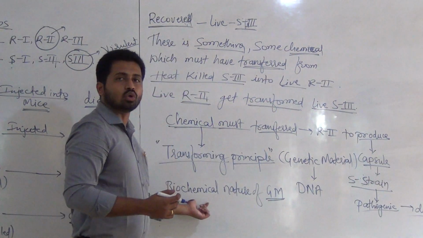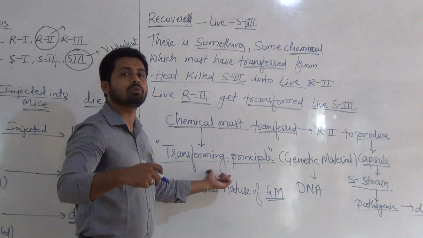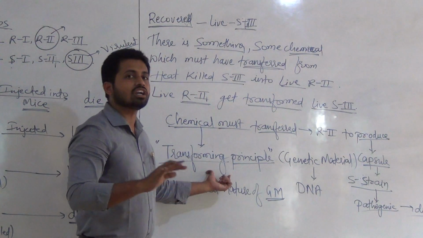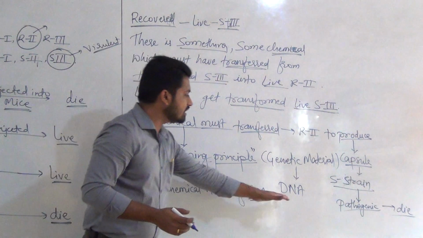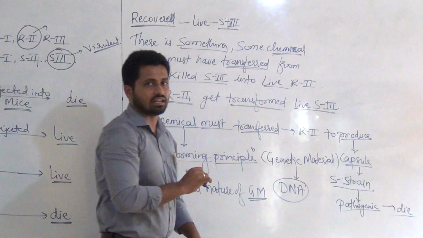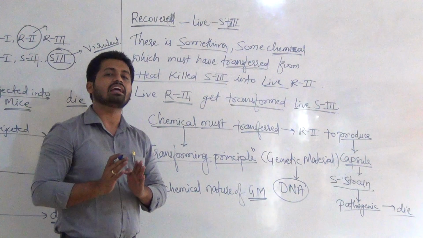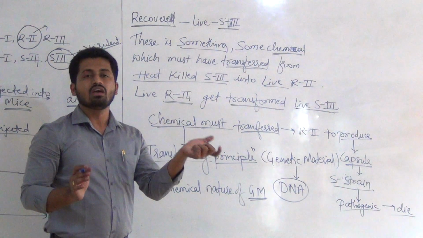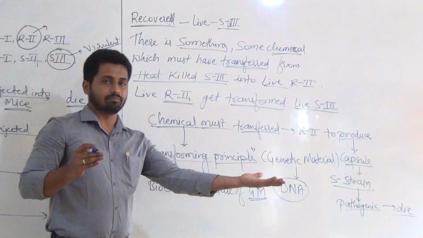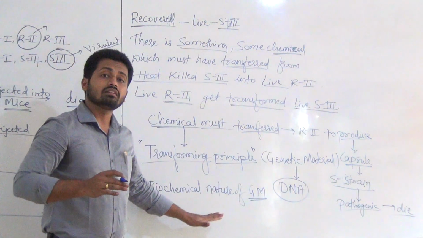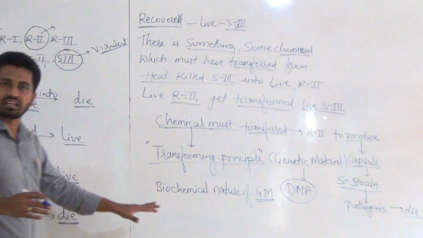So he only told that there is something, the transforming principle, but he did not give clear information about which material or chemical. Today we know it is DNA, but he told only that there is a transforming principle which caused the transformation of live R2 into live S3. This information was given totally by Frederick Griffith.